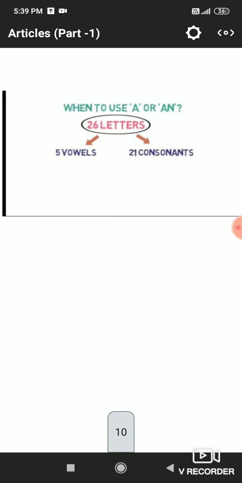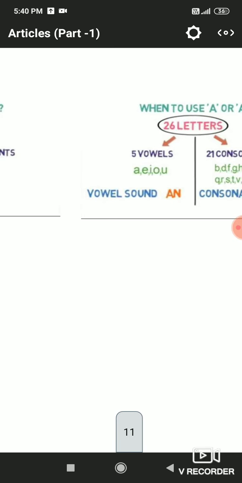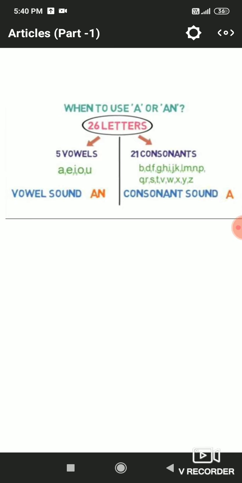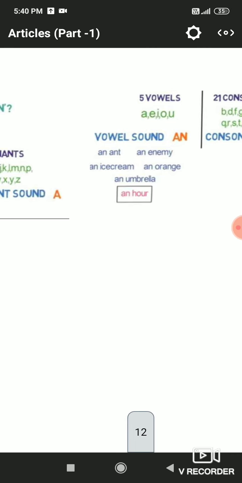So when to use a or an? There are 26 letters in English, 5 are vowels and 21 are consonants. These 5 vowels are a, e, i, o, u and the remaining 21 letters come under the consonant category. So if any noun is giving us a vowel sound a, e, i, o, u, then we will place an article there. But if that kind of noun is giving us a consonant sound, then we will use the a article there.